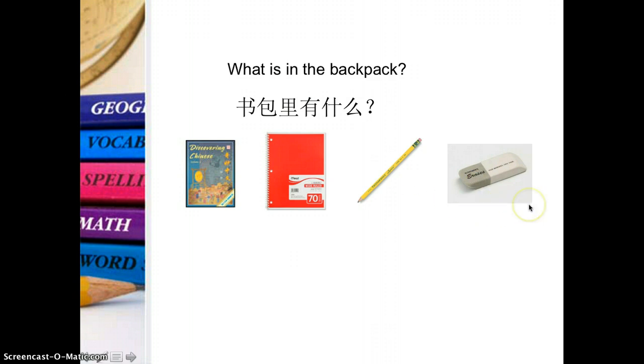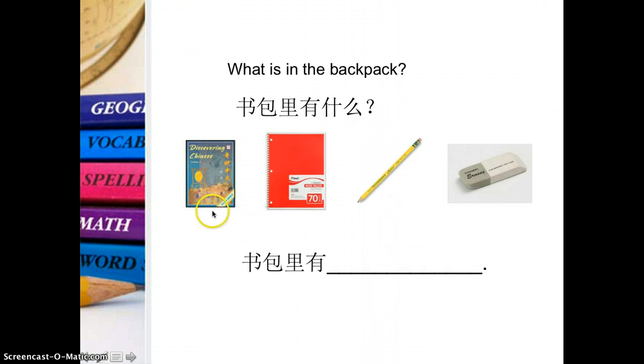And this one is 橡皮, eraser. 橡皮. So make sure you know all of this. So usually these 4 items are in your bag, right? So you can ask 书包里有什么? 书包里. So how do we answer?